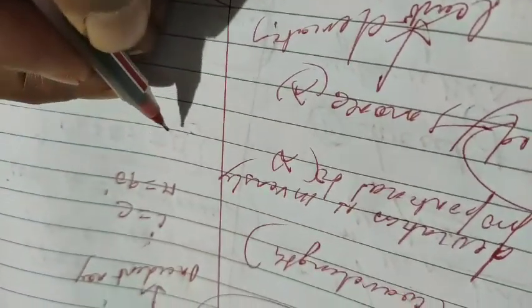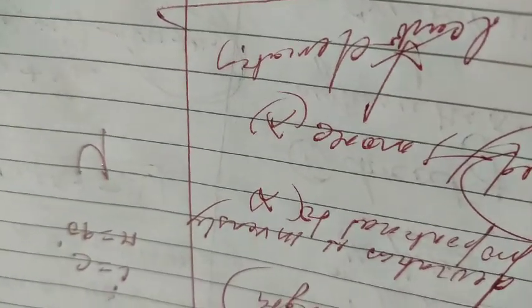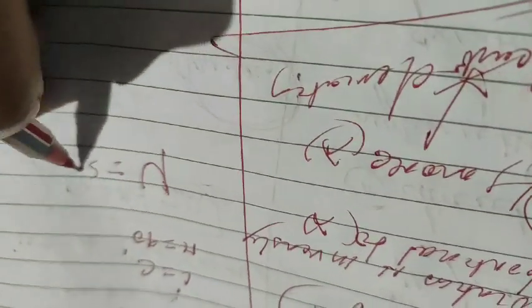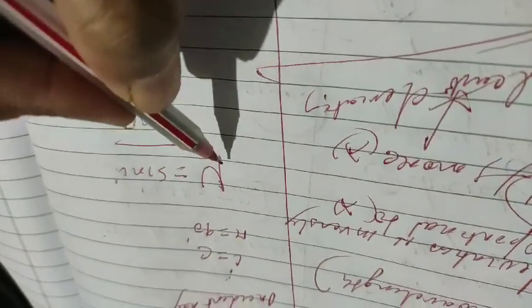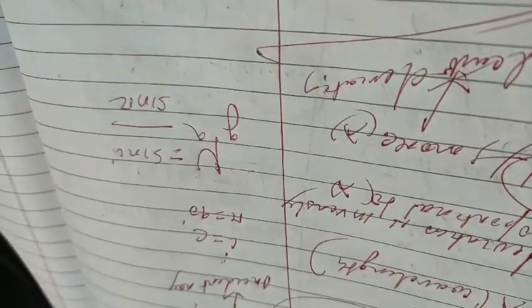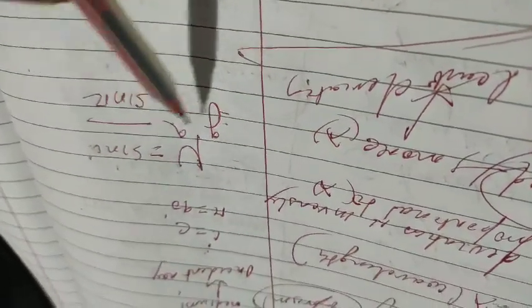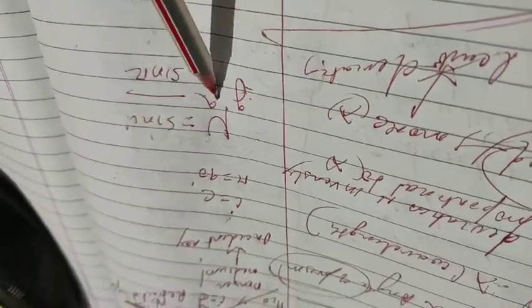We will put in the formula. We know Snell's law, sin i by sin r. That is very simple, which we know, that is mu is equal to sin i by sin r. Okay, which I have already taught you. So the medium is going from where to where? Glass to air. Very simple. We are moving from glass to air. Normally we are always moving from air to glass, but here we will move from glass to air.